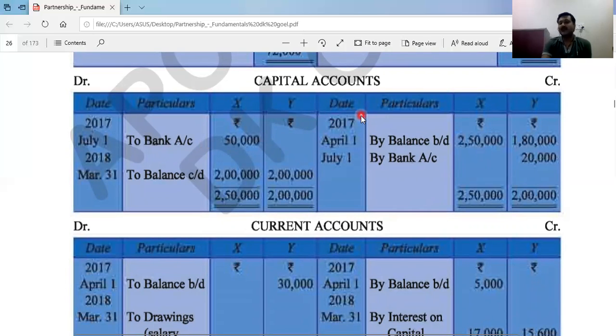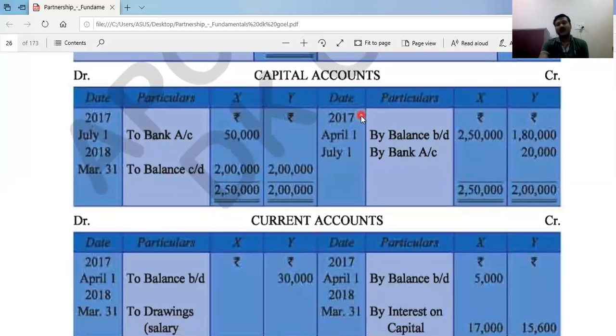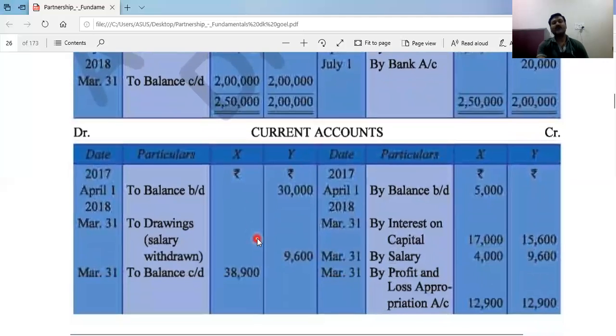Capital account is finished. No interest on capital, no salary, no drawing, nothing is to be given in the capital account. For all these things, we prepare a separate account that is known as partner's current account. So now you can understand that if there is no additional capital and drawing, the capital account remains always same. That's why it is called fixed capital. Okay. So see here current account.